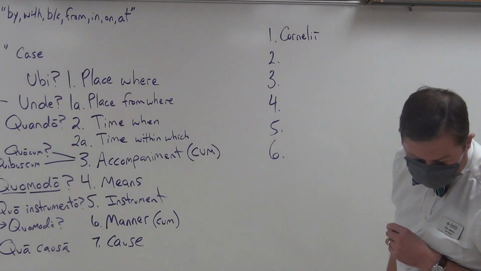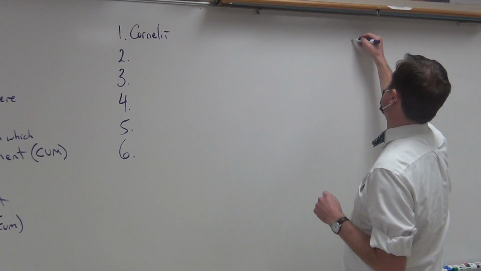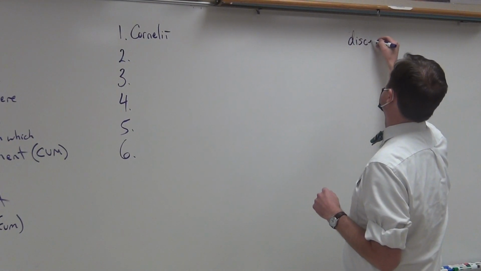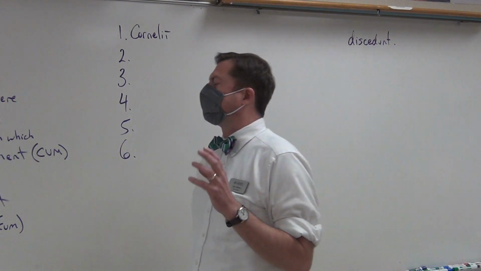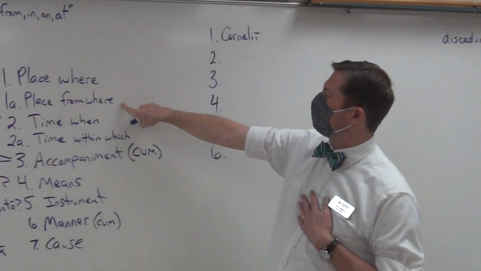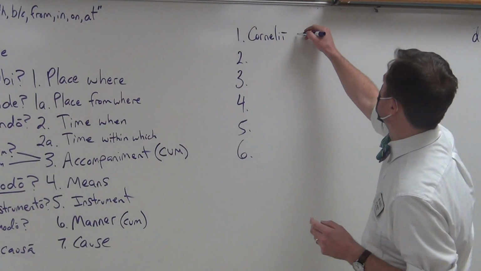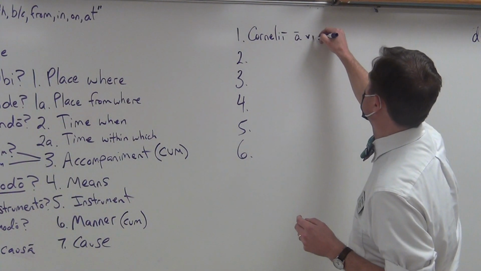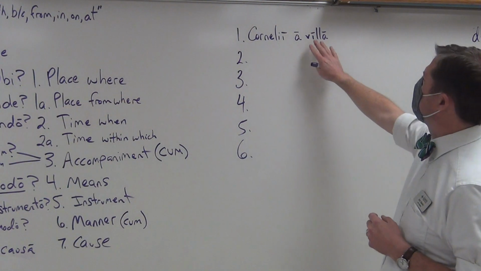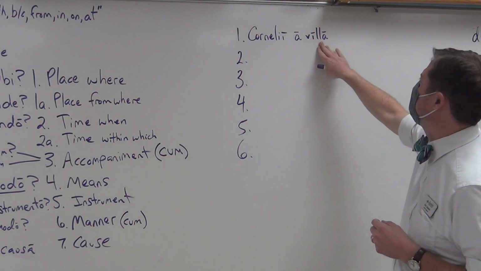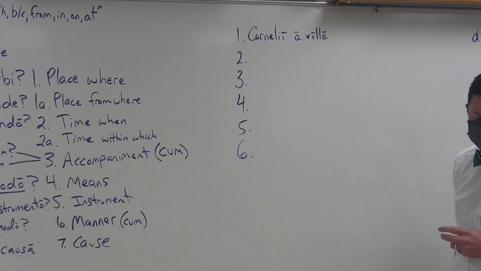So the Cornelians, they depart. So that is the word discedo, discedere. And so let's then see from where they are departing. So we're going to first use the answer to the question unde. They depart from the country house. And so it would be here, villa. And you see now that the place from where might have a preposition, but it is in the ablative case because it is telling us what about that action, from where that action takes place.